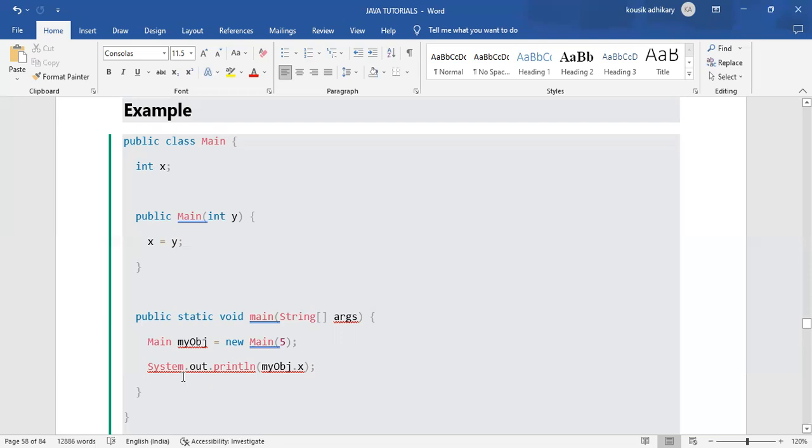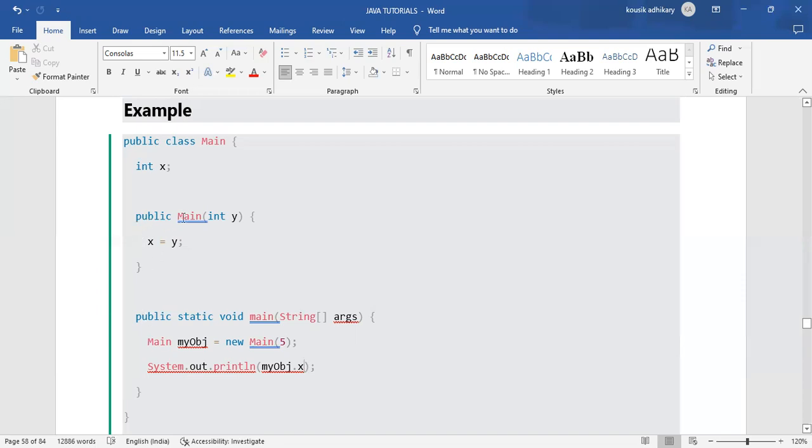Just because this is a public method, by using the name of the object of that class, with that object name, we are calling the x variable. Why are we calling the x variable?